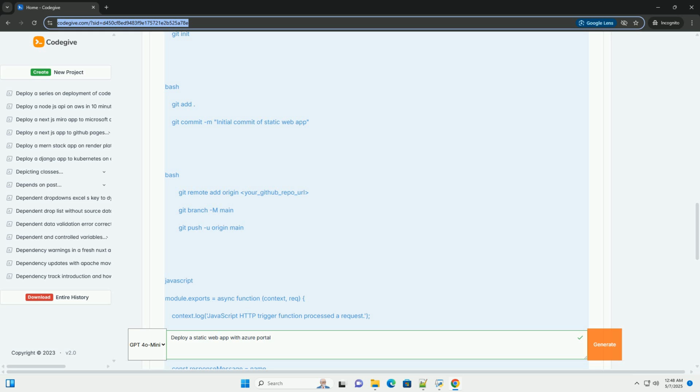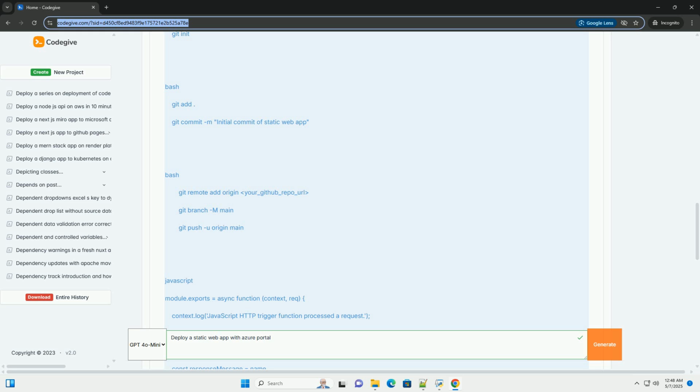Code example, Azure function. If you want to add an Azure function to your static web app, here's a simple example. Create an API folder in your repository and add the following files: API/hello/index.js and API/hello/function.json. Then, set the API location in your static web app configuration to /API. You can access this function from your static web app by making a request to /API/hello.